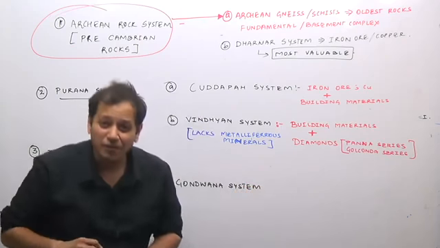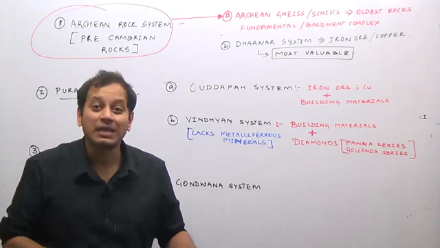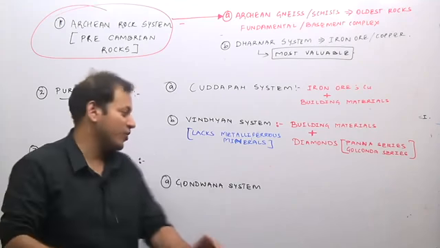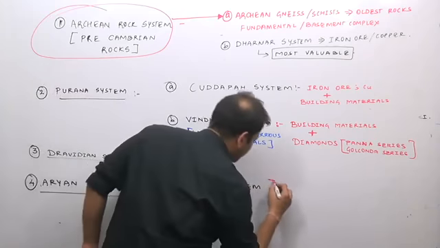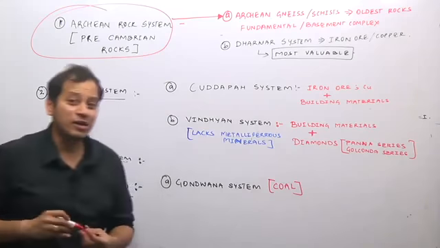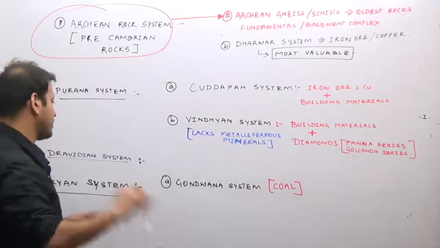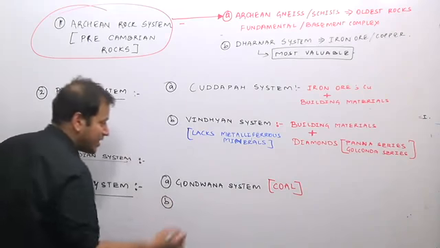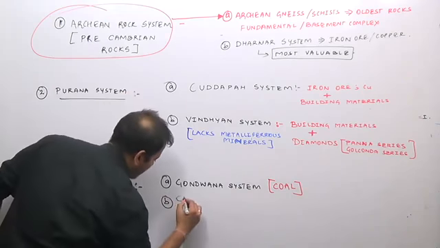As I told you, the word Gondwana means coal. More than 90% of India's coal comes from the Gondwana rocks. All of India's coking coal comes from the Gondwana rocks. Then, during the Cretaceous system, the Deccan lava plateau.